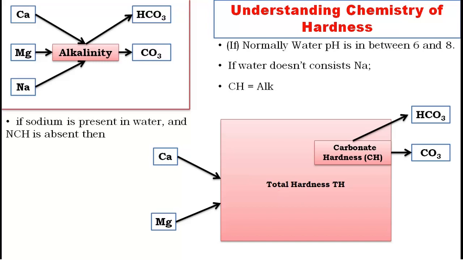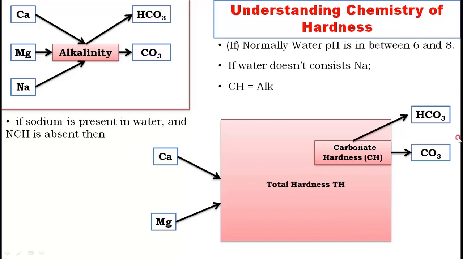Think. The conclusion is that carbonate hardness and total hardness are both equal. If permanent hardness is not there, then temporary hardness and total hardness are both equal.